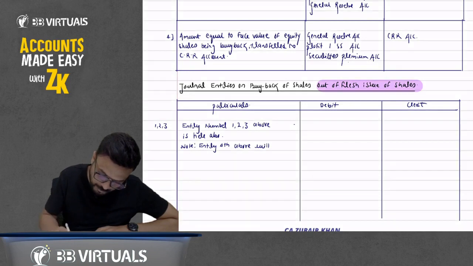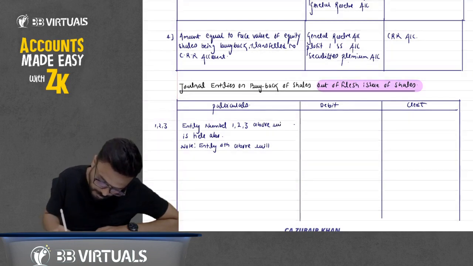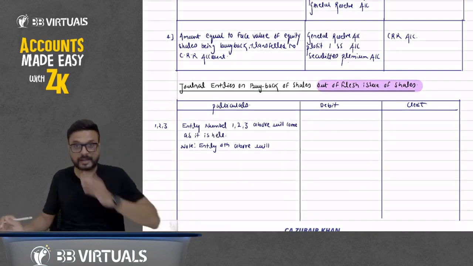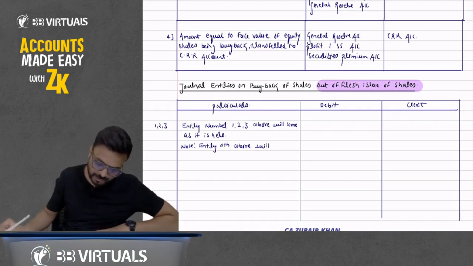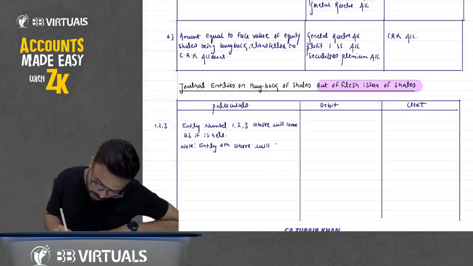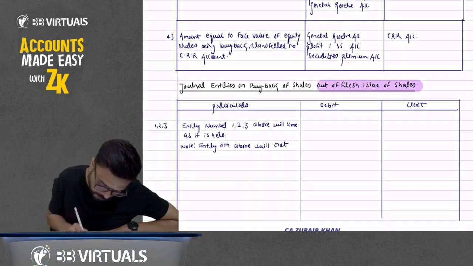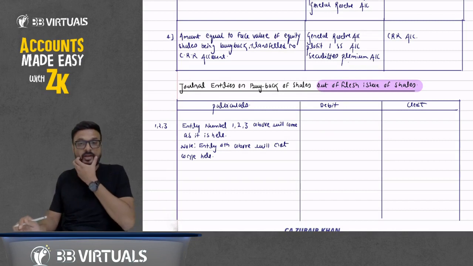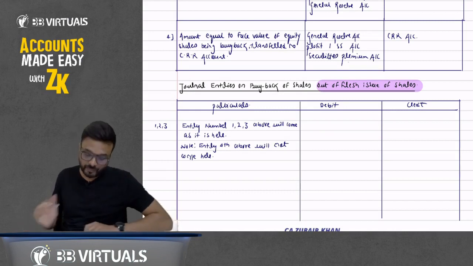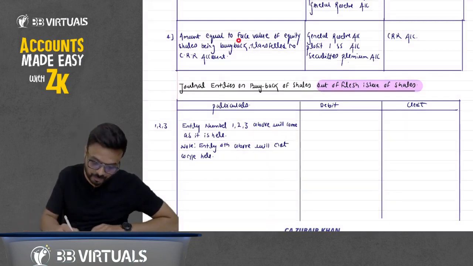Just one minute. Entries number 1, 2, 3 above will come as they are here. Note that the fourth entry above will not come here. Why will it not come here? The first, second, third entries will come, but the fourth entry will not come here.